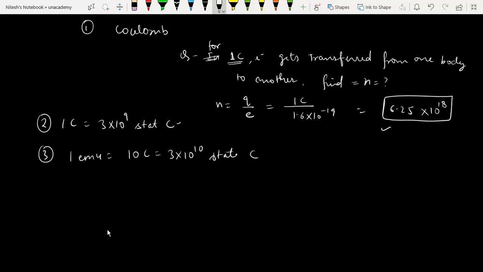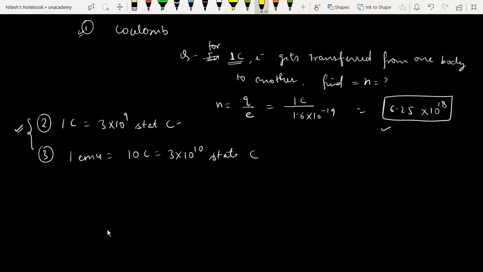This is important. Also, the charge of one electron, you already know, is 1.6 times 10 to the power minus 19. However, these are not generally asked, so if you don't memorize them, it's all right, but you should memorize this and this.